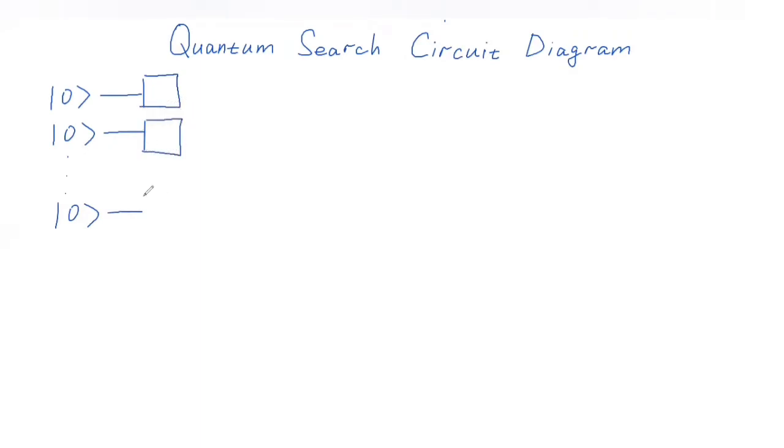Let's draw that. So here we have the search registry at the state of 0. After applying this Hadamard gate to every qubit, we get to the state E, the equal superposition state.